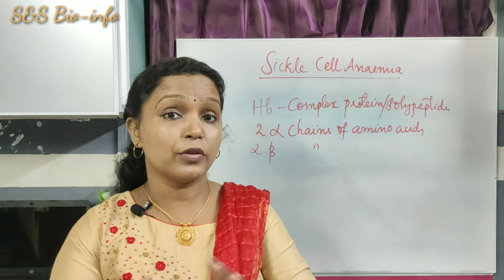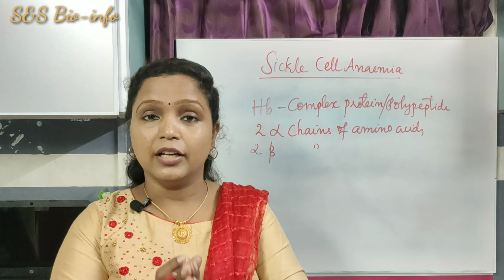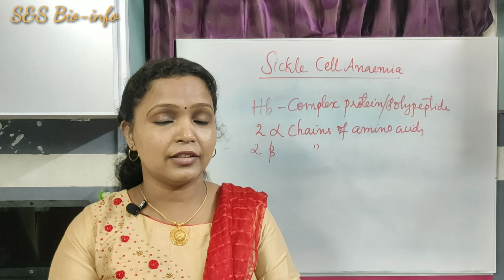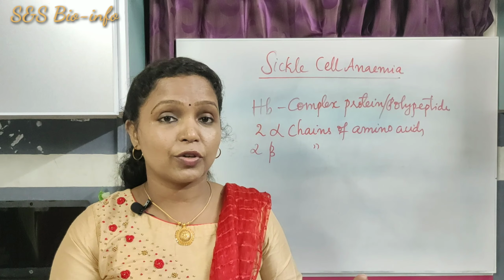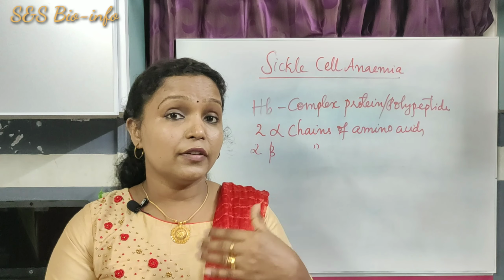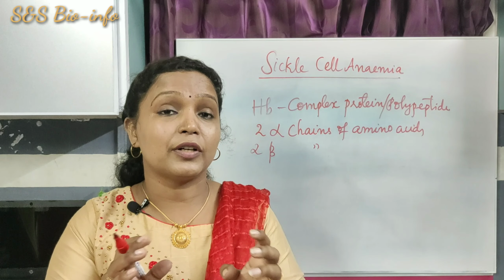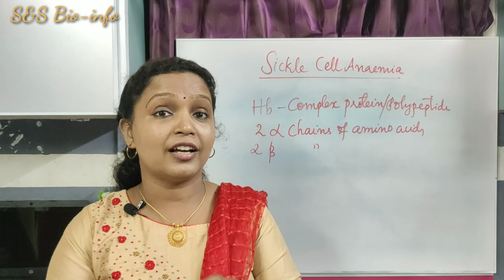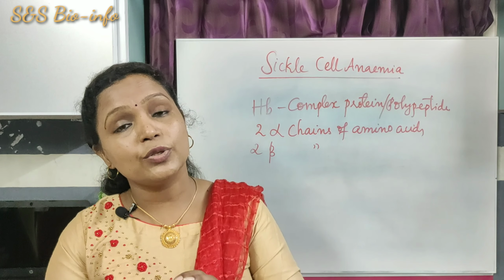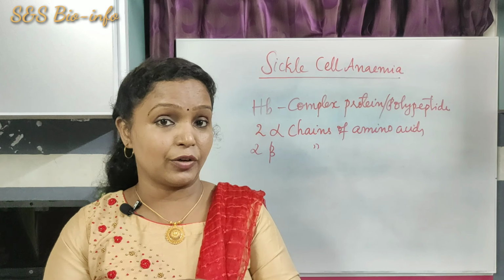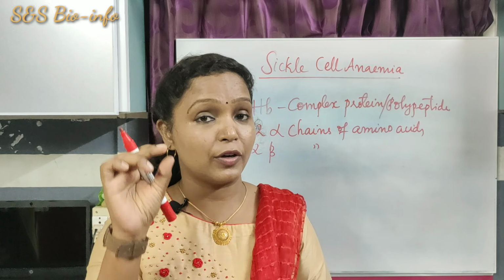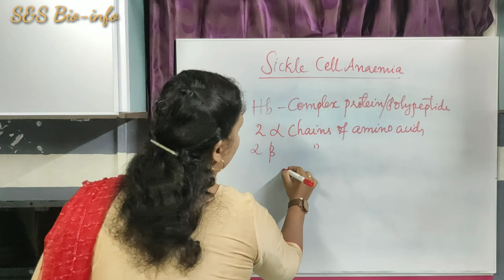If hemoglobin is produced normally in the body, the normal RBC functions smoothly, that means the transport of oxygen takes place without any problem. So if there is any problem in the production of the hemoglobin chain, the abnormal production of the hemoglobin chain leads to the abnormal structure of the RBC. So the first point, abnormal production of hemoglobin.